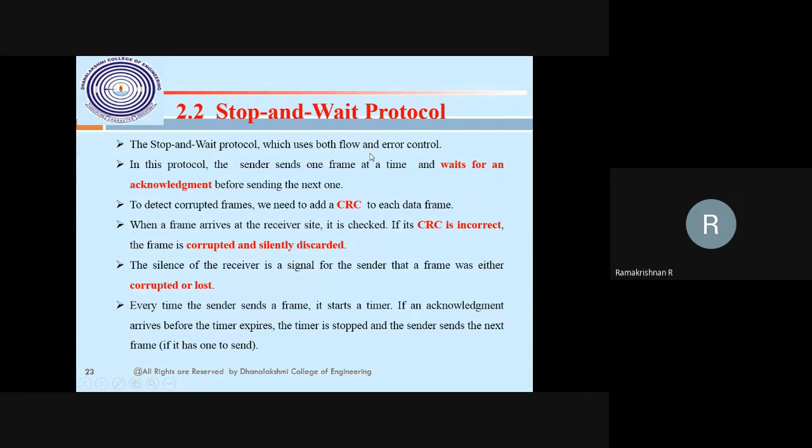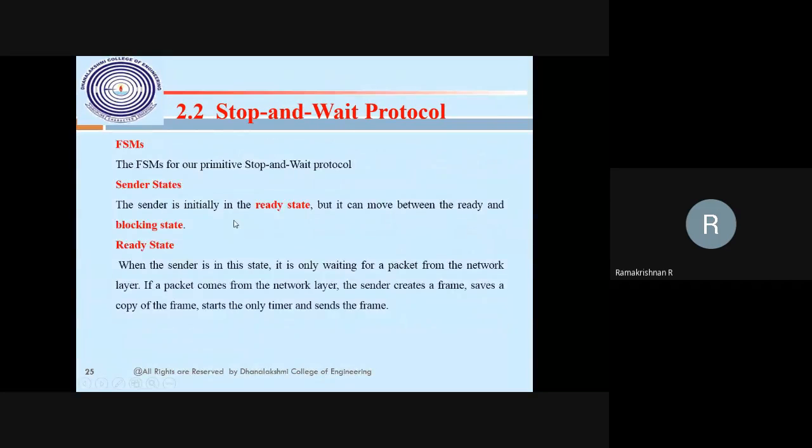Stop and wait protocol, both flow and error control. Wait for an acknowledgement. Suppose an error occurred; I said CRC, the cyclic redundancy code, is used to check the frame, correcting and checking errors. But for us, we don't have the CRC topic, so just leave it there. So this is what I understand of the stop and wait protocol.